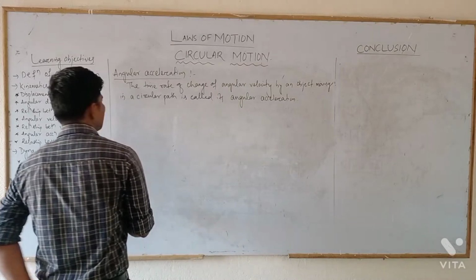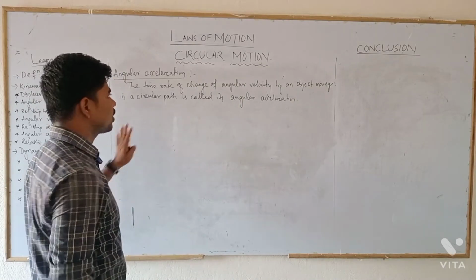Okay. So this is the basic definition of angular acceleration.